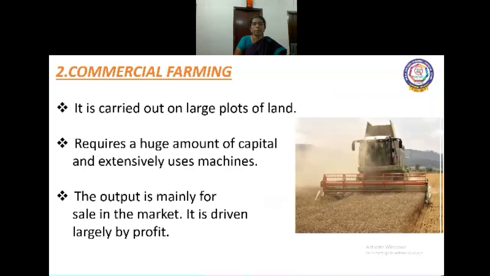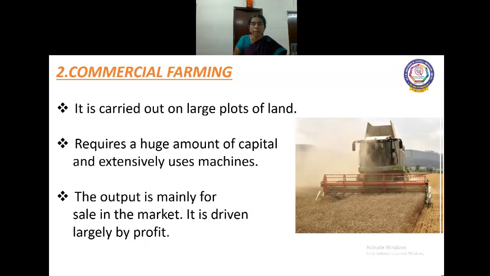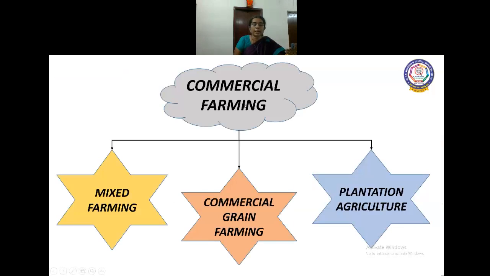And what is commercial farming? It is carried out on large plots of land, huge machines are used, huge amount of capital is needed because it is done for the purpose of selling the produce produced in the land. So the output is mainly for sale in the market, not only for own consumption. It is driven largely by profit. So you can see huge machines are used for harvesting purposes. And commercial farming is again classified into mixed farming, commercial grain farming, plantation agriculture.